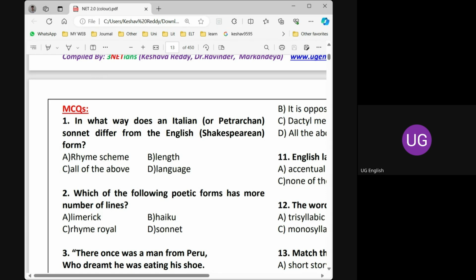The question may be confusing, but the concept is very simple. When we come to the rhyme scheme, what is the rhyme scheme of the Petrarchan sonnet? Please type in the chat box if anyone remembers. What is the rhyme scheme of the Petrarchan sonnet and the rhyming scheme of the Shakespearean sonnet? I need answers.